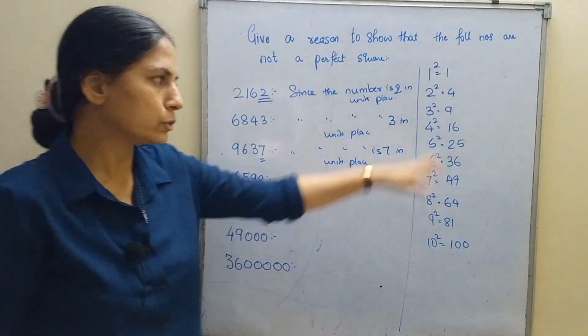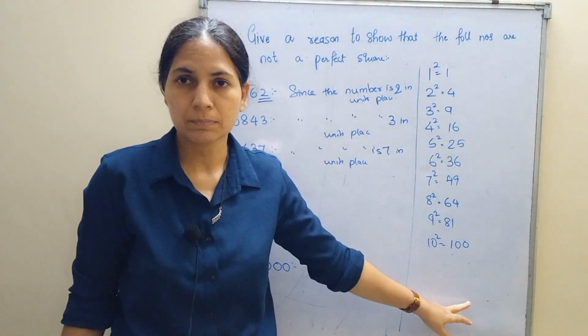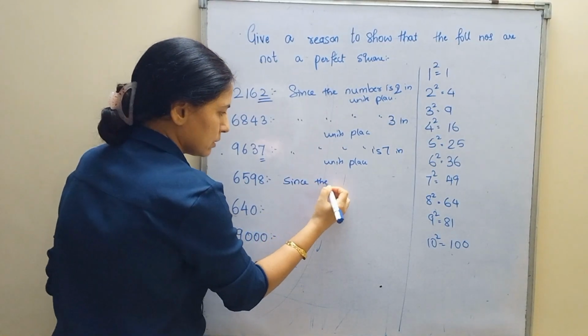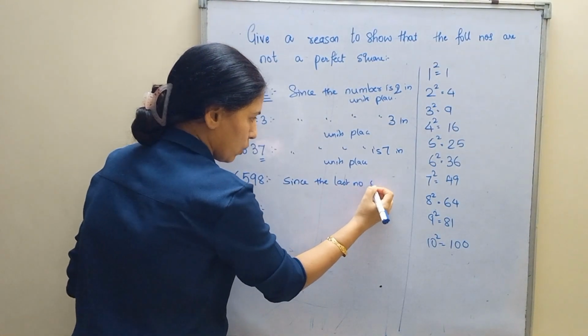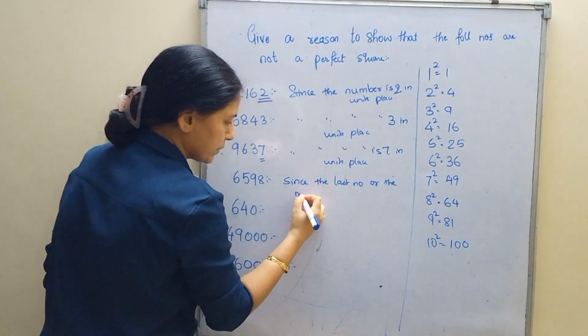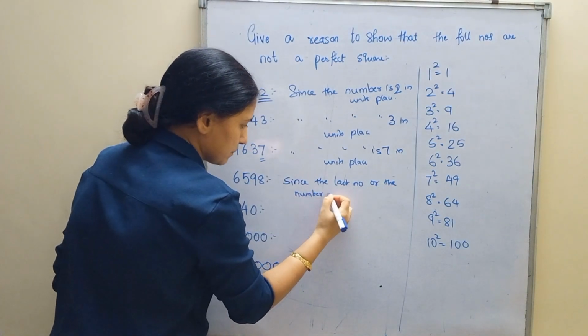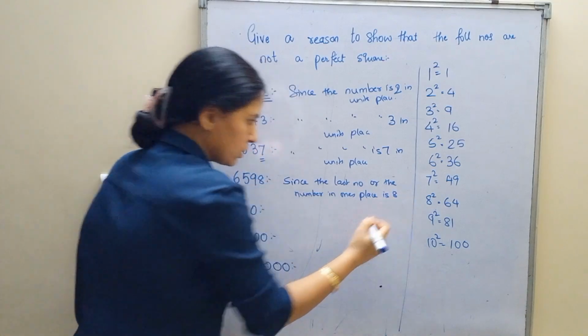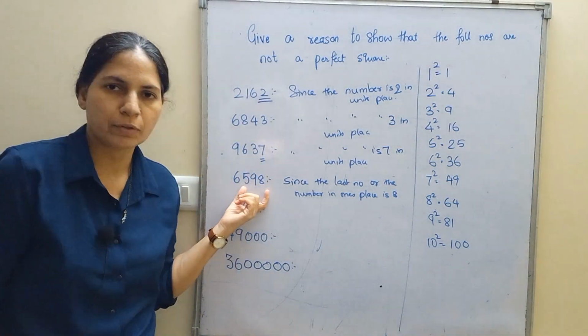Again 8. Do you find any 8 in the last? No. Since the last number, or the number in units place or ones place, is 8, we can say that it is not a perfect square.